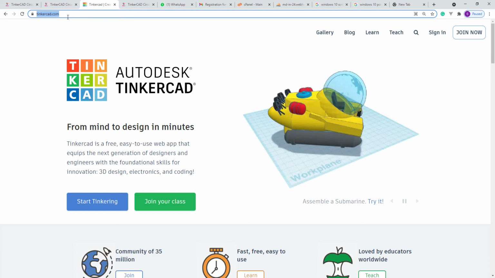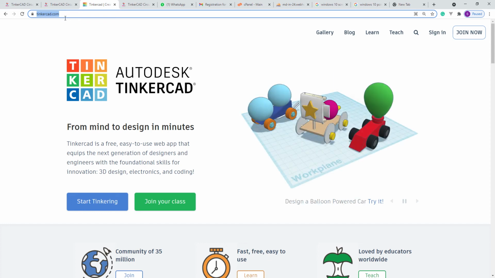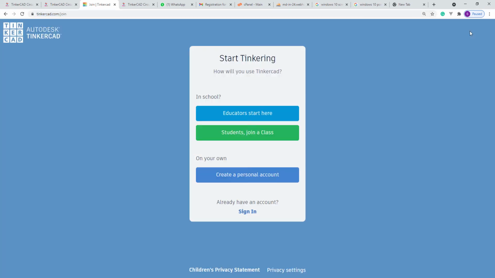For that, go to Google and type tinkercad.com. After going there, you will see this view. What you have to do is click join now. It will ask for educator, start here, or student, join now. You click create a personal account.